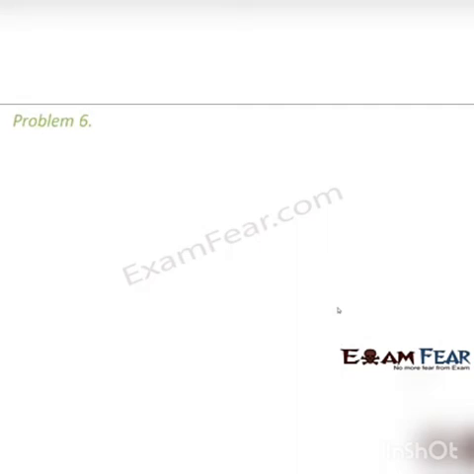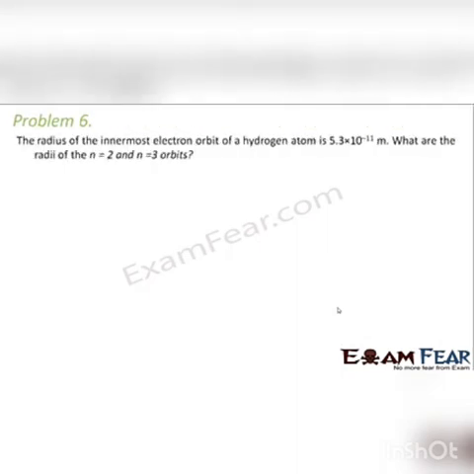Let us look at the sixth problem. The problem says the radius of the innermost electron orbit of a hydrogen atom is 5.3 into 10 to the power minus 11 meters. What are the radii of the n is equal to 2 and n is equal to 3 orbits? So the radius for the innermost orbit is given as 5.3 into 10 to the power minus 11 meters. Now, here R1 is given as 5.3 into 10 to the power minus 11 meters. We have to calculate the value of R2 and R3.